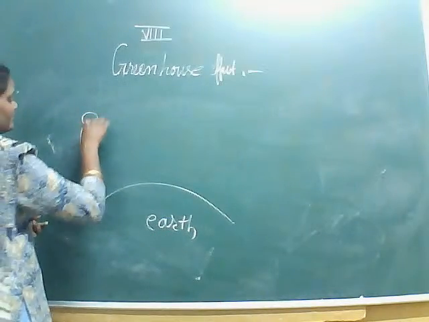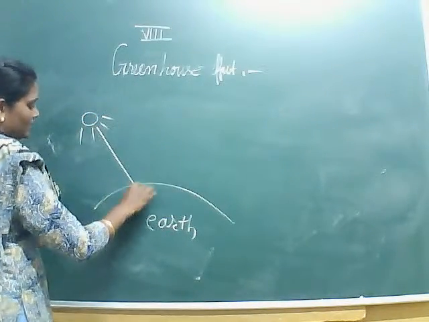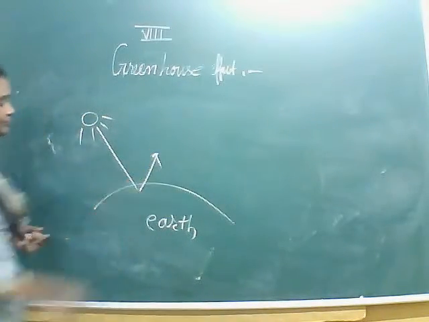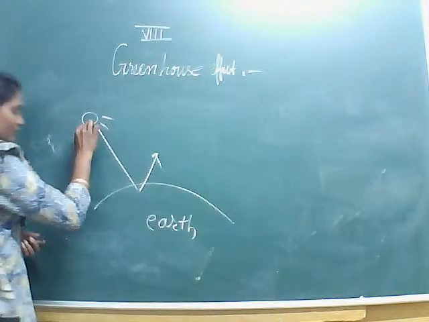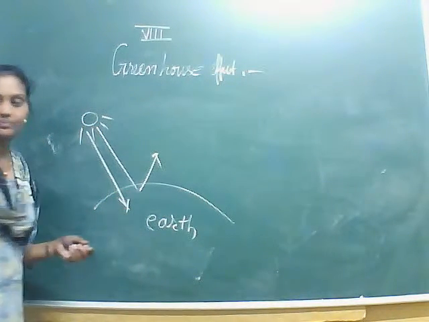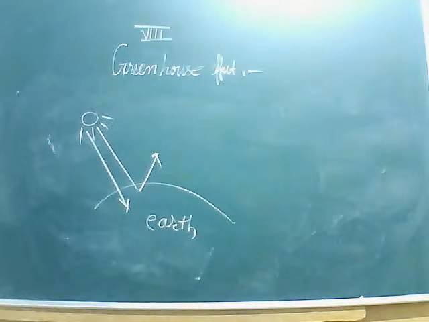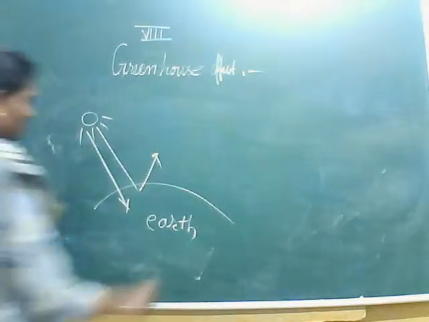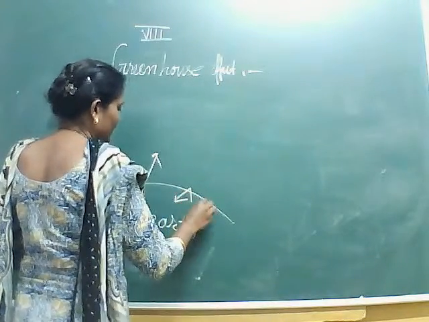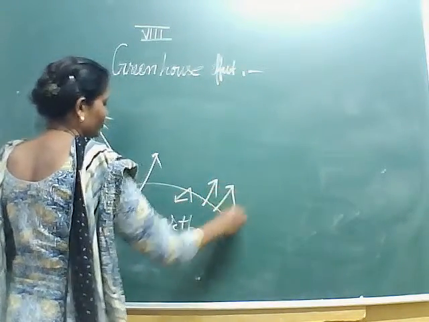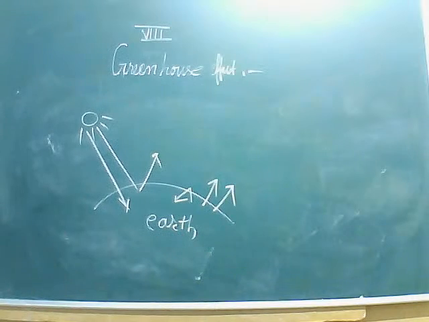When these sun rays come here, they are reflected. Some of the rays are absorbed. Now what happens here? Some remain here only, and few are also generated.